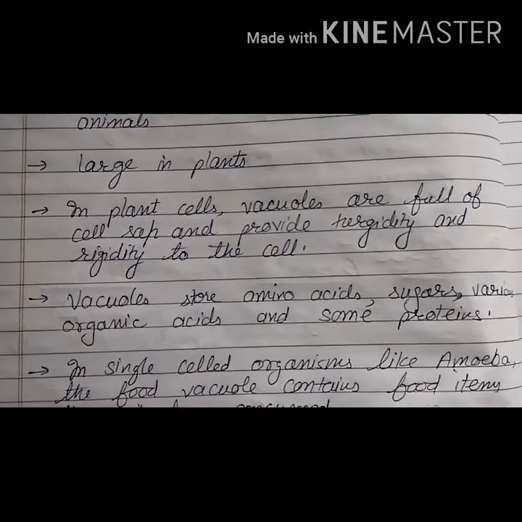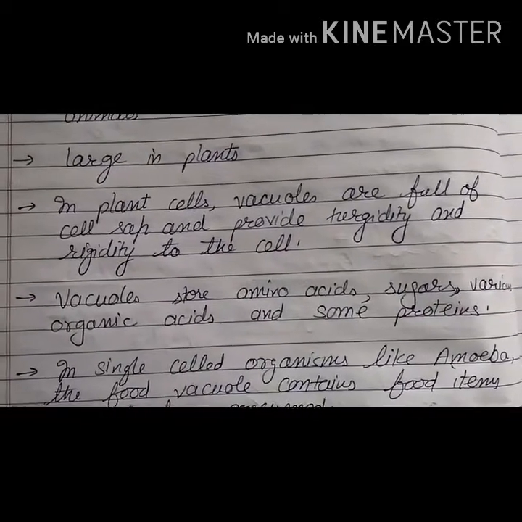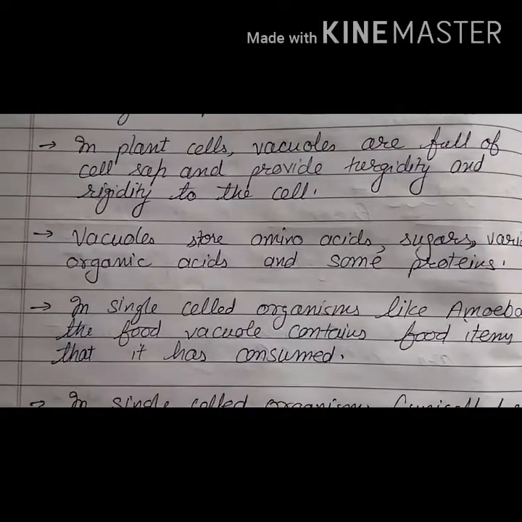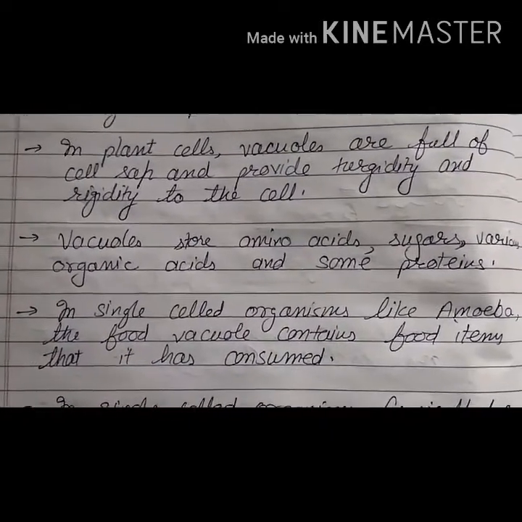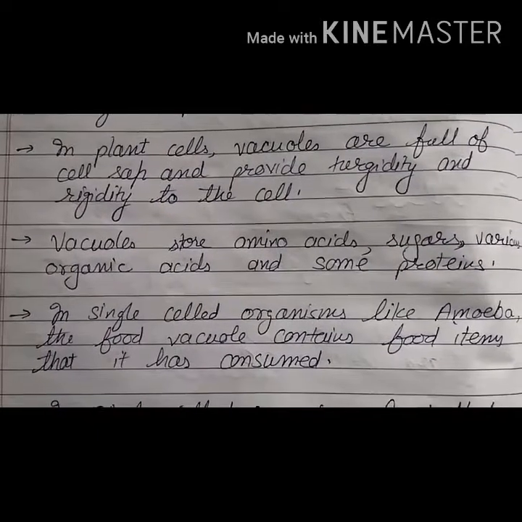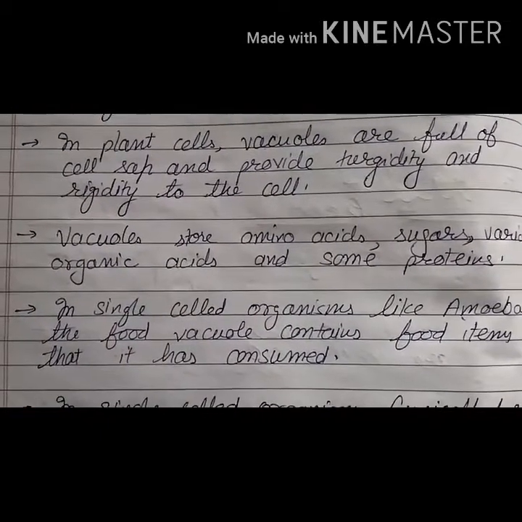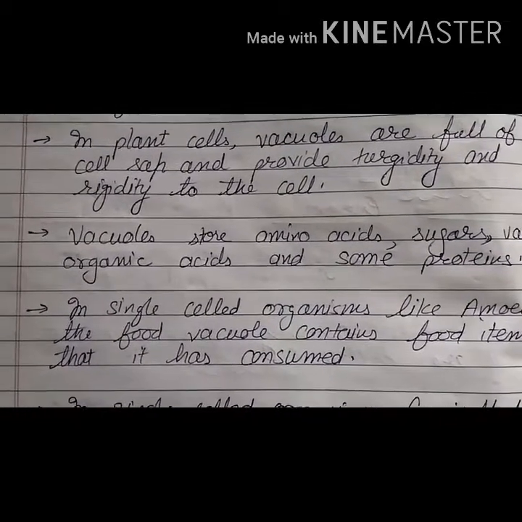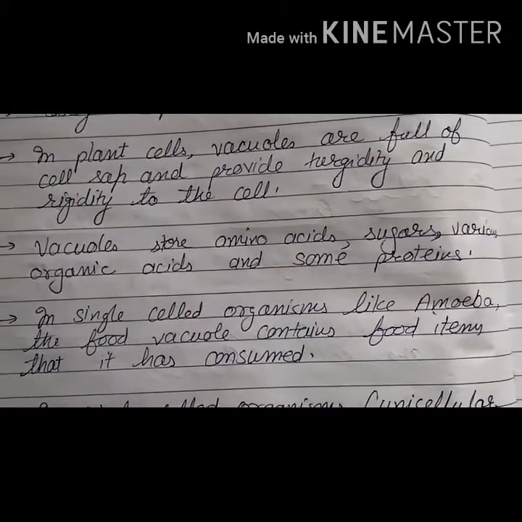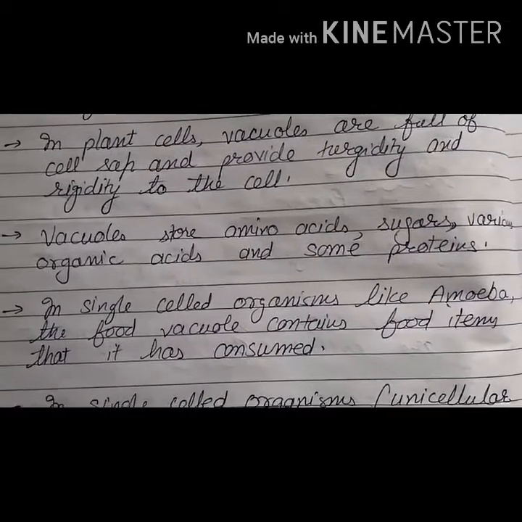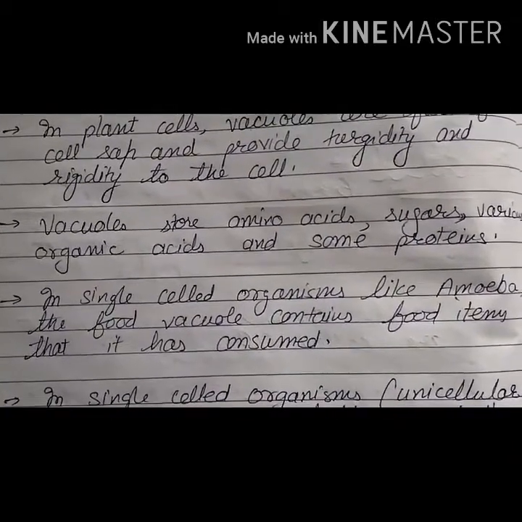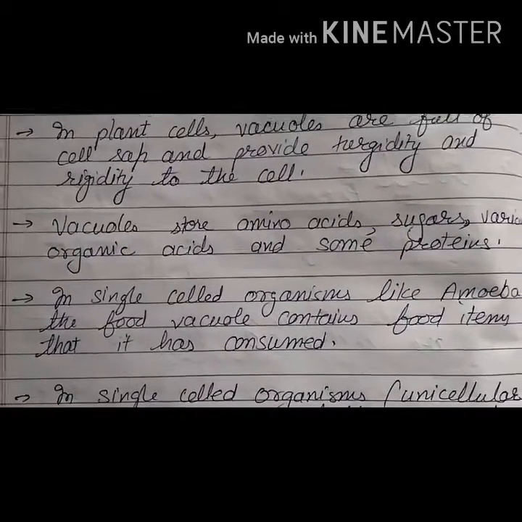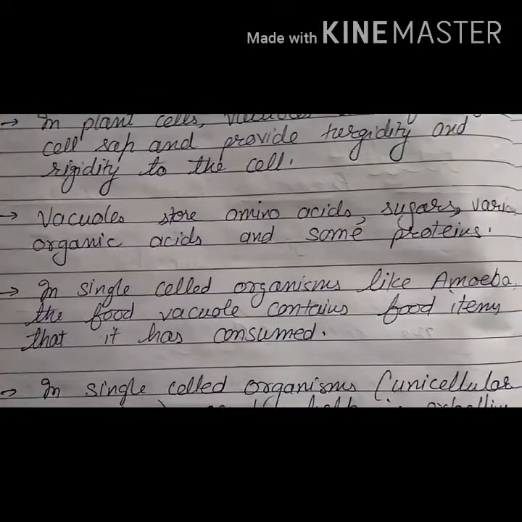Then vacuoles store amino acids, sugar, various organic acids and some proteins also. In single-celled organisms like amoeba, what happens? The vacuoles contain the food items which are consumed by the cell, because the body of the amoeba is made up of one cell only. So when amoeba takes food with the help of the cell membrane, which is called phagocytosis, we will discuss it further, that food is stored inside the vacuoles.